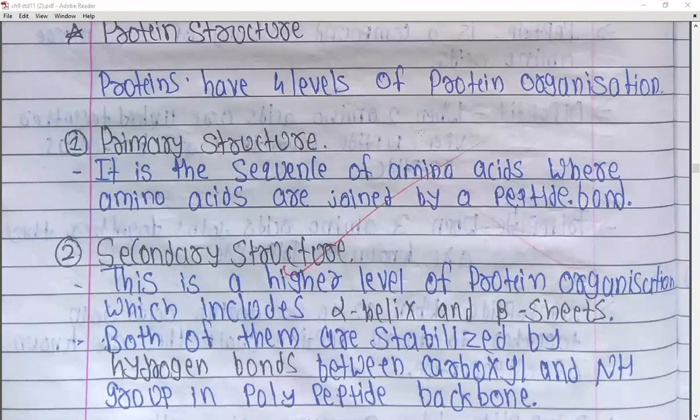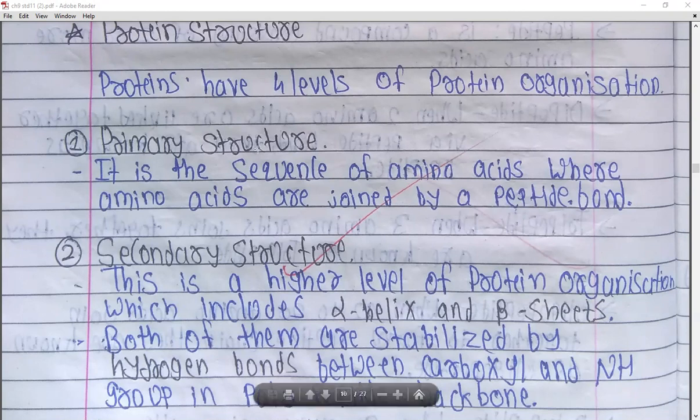So the protein structures can be of 4 different types, and these 4 different types are set at some levels, right? So first will be the primary, secondary, tertiary, and quaternary. First we will see about the primary structure. The primary structure is the sequence of amino acids where amino acids are joined by peptide bonds. So simple amino acids are joined with each other to form a sequence, and they are joined with the presence of a bond which is known as peptide bond. So with the presence of the peptide bond, when the amino acids are joined with each other, this type of structure which is formed is known as the primary structure.